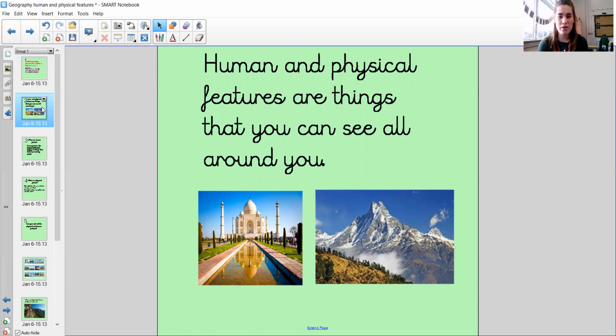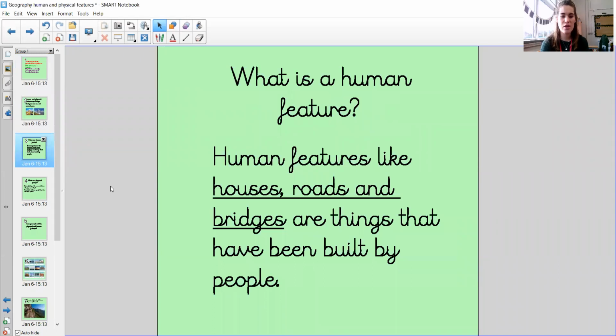Today we are going to look at the difference between human and physical features, and then we're going to have a go at identifying some of them. A human feature is something like houses, roads, and bridges, and they have been built. They are things that have been built by humans, by people. So if people didn't exist, nor would human features. Human features rely on humans because humans have had to build them.